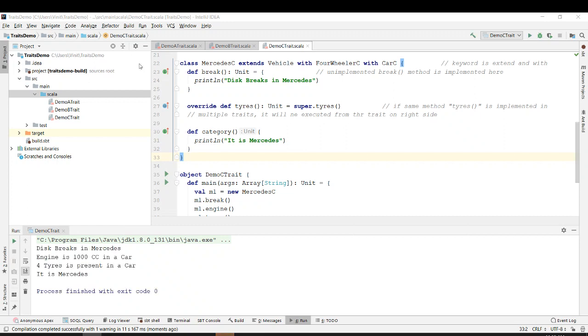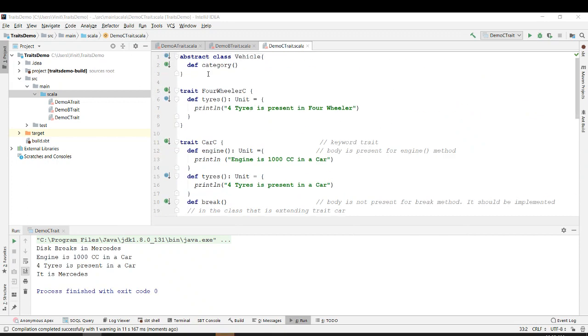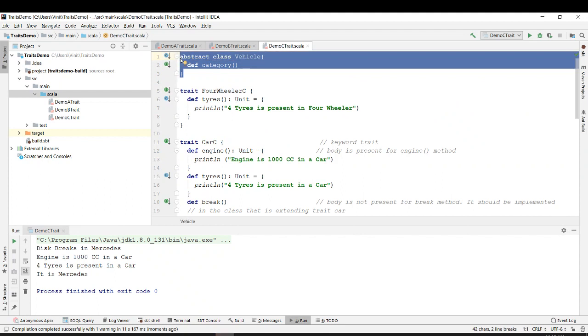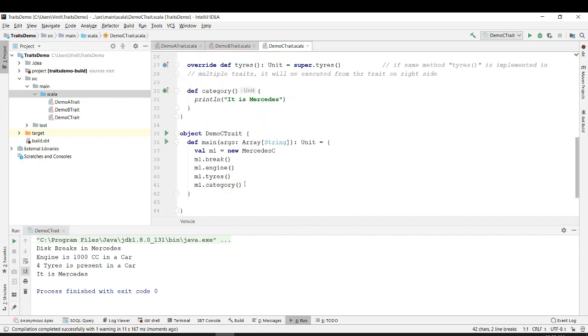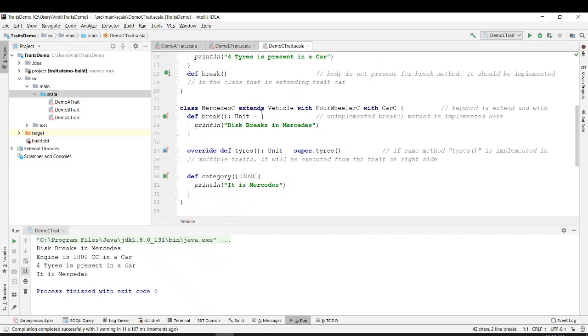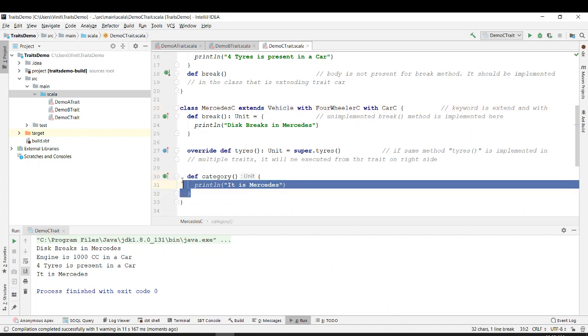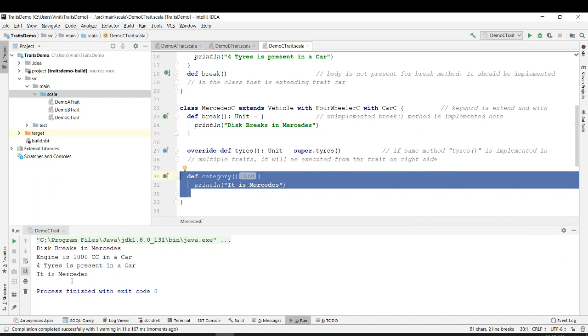Okay, so you can see that what we did differently over here was we defined an abstract class. Abstract class is a class of which you cannot create an object. And I also extended this vehicle abstract class, and the function category that was not defined, I have defined it over here, so it says that it is Mercedes, right?